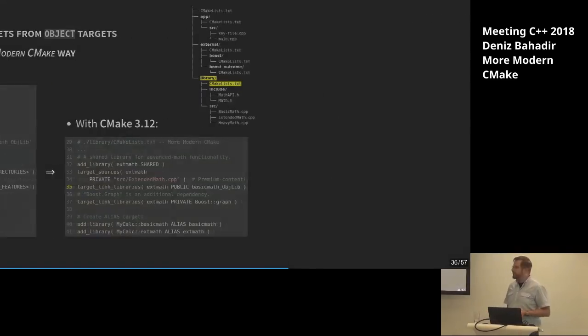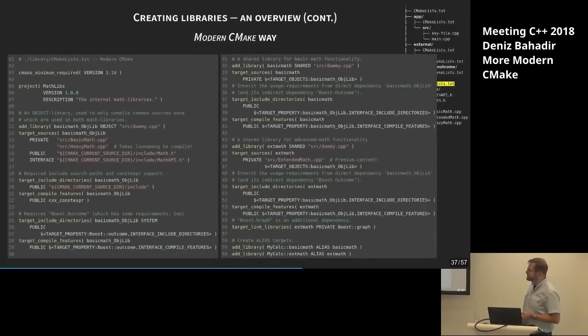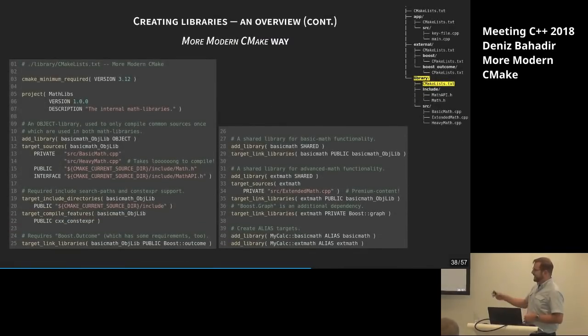So now we have our libraries. From going this way in traditional CMake, we went over Modern CMake. Have to do more stuff. Now it's 60. Before it was maybe just 41. I don't know. Let's see. It was 49 lines. Now it's 60 lines. Okay, we have 2 lines extra there for the alias, but still it's a lot of stuff to do. And with more Modern CMake, it looks better. We only have 41 lines and even have the alias. So that looks smart. We use the functionality of automatic propagation of dependency requirements, usage requirements, so that is what we want. Okay, now we are almost done.